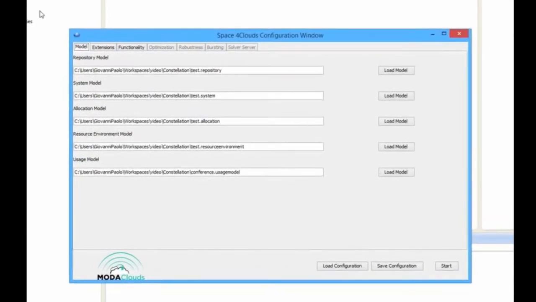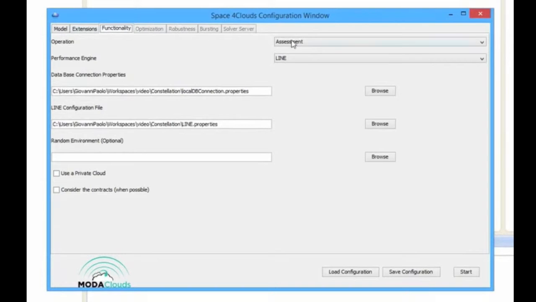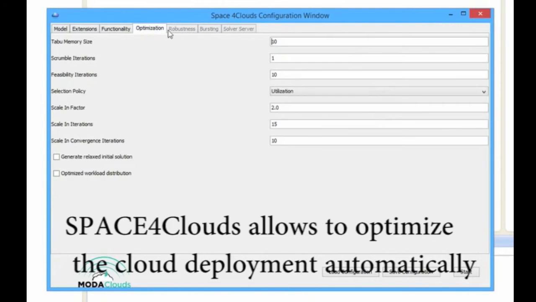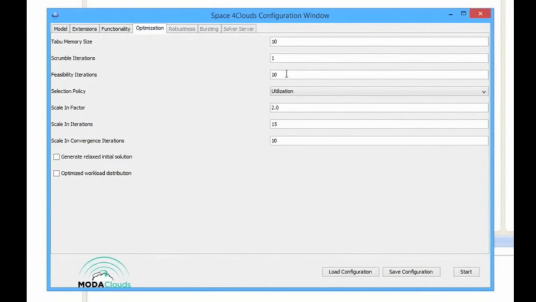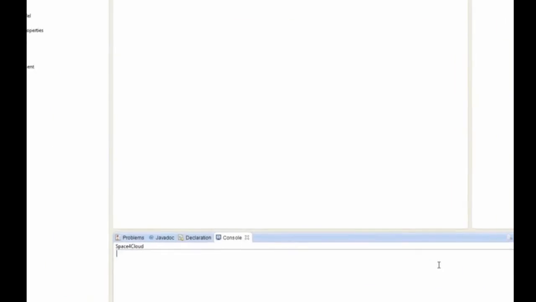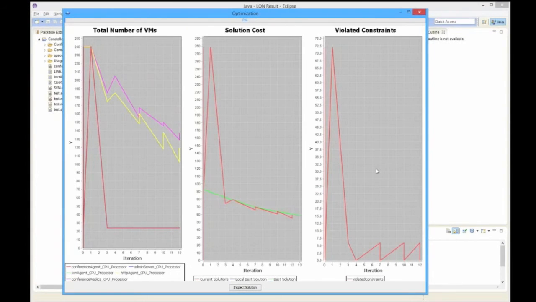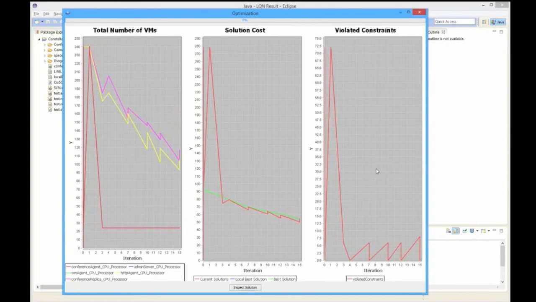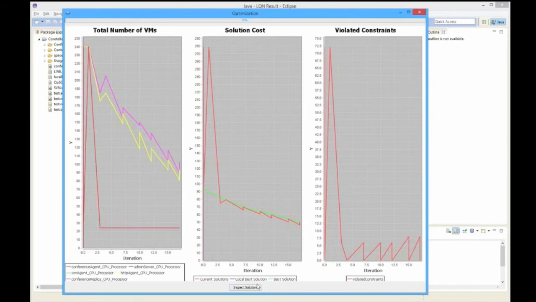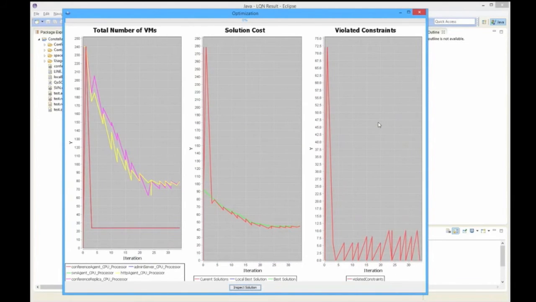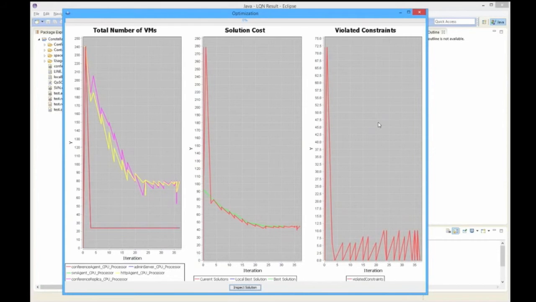Alternatively, you can leverage the automatic exploration of possible deployments performed by SPACE 4Clouds. Optimization can be tuned to quickly fix your deployment or to explore a broader space of possible solutions. SPACE 4Clouds will evaluate many deployment options for your application. The goal of this campaign is that of minimizing the cost of using the cloud infrastructure while fulfilling your constraints. The optimization GUI will show you how SPACE 4Clouds modifies the size of your infrastructure, its cost, and how the new infrastructure performs with respect to your constraints.